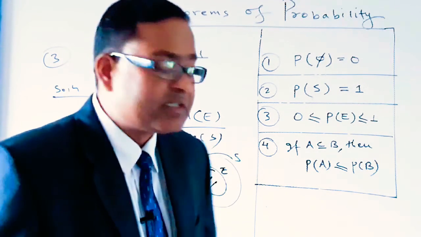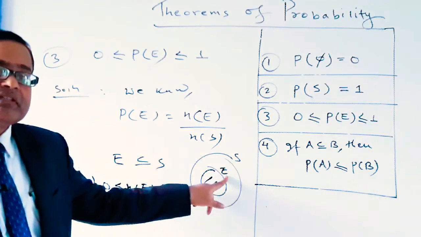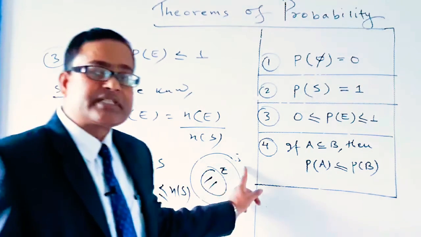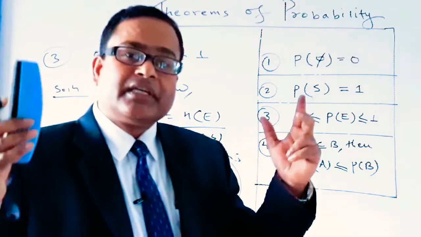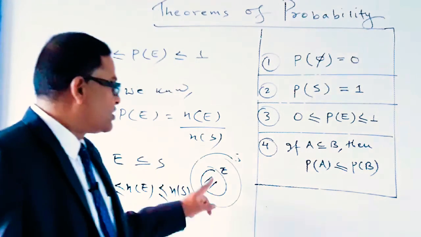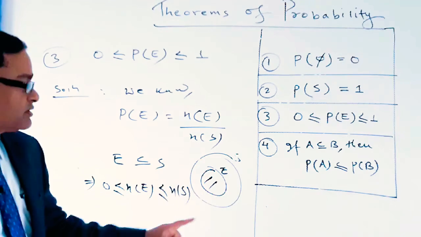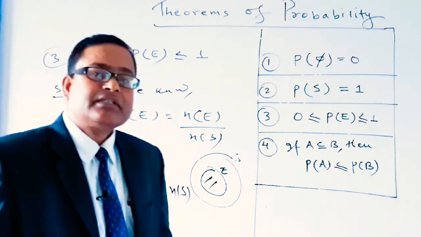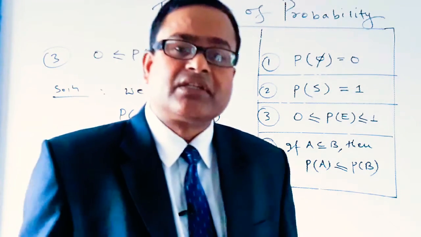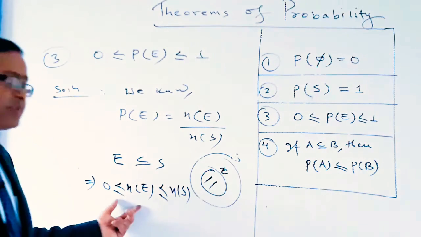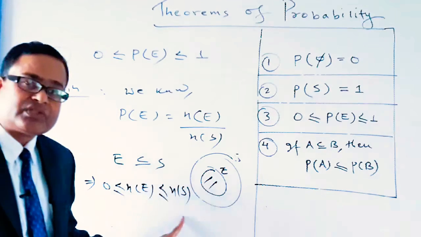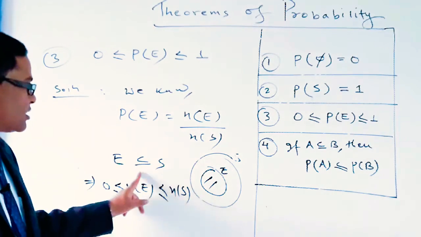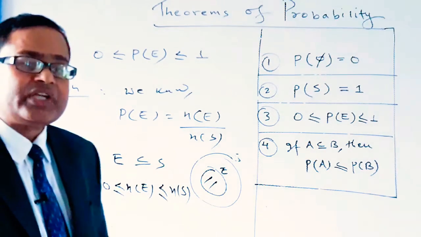From the set theory we can say that if E is a subset of the sample space S, the number of elements in the event cannot be less than 0 and it cannot be greater than the number of elements in the sample space. So from the set theory we can write: n(E) is less than or equal to n(S), and n(E) is greater than or equal to 0.